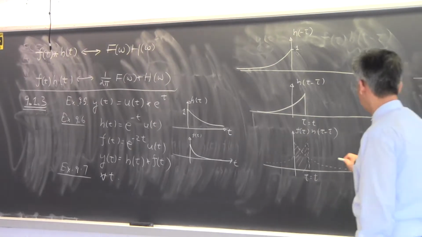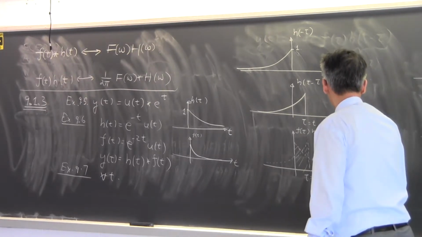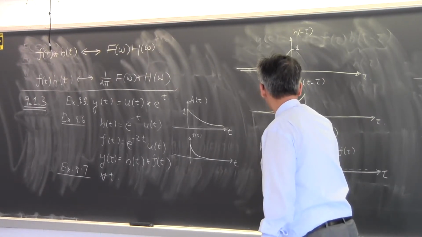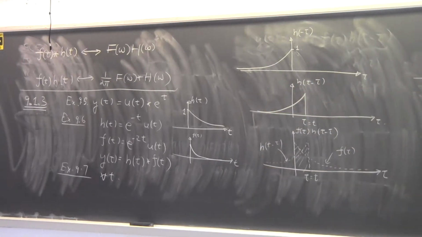Okay? So this is f of tau. This one is h of t minus tau. There's no overlap. Okay, so it's 0. And then when t is starting to be larger than 0, it starts to pick up a value. Does it pick up a value suddenly or gradually?